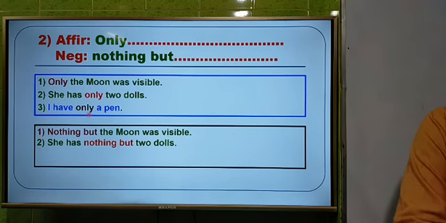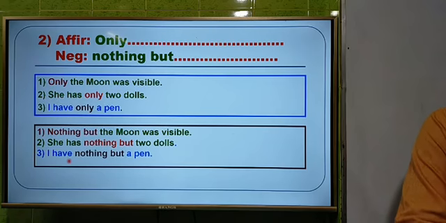And then: I have only a pen. So the answer will be: I have nothing but a pen. And nothing but is used instead of only. That means these sentences have become negative.